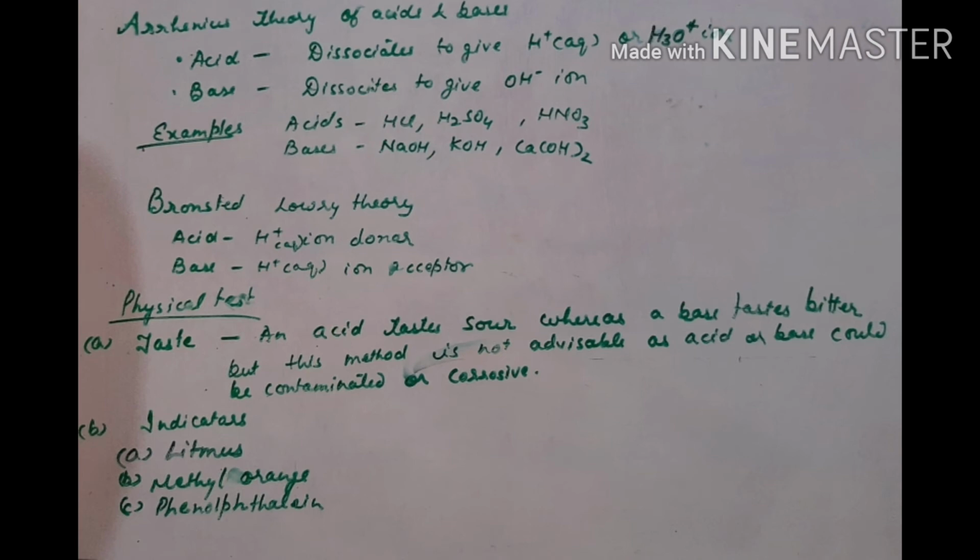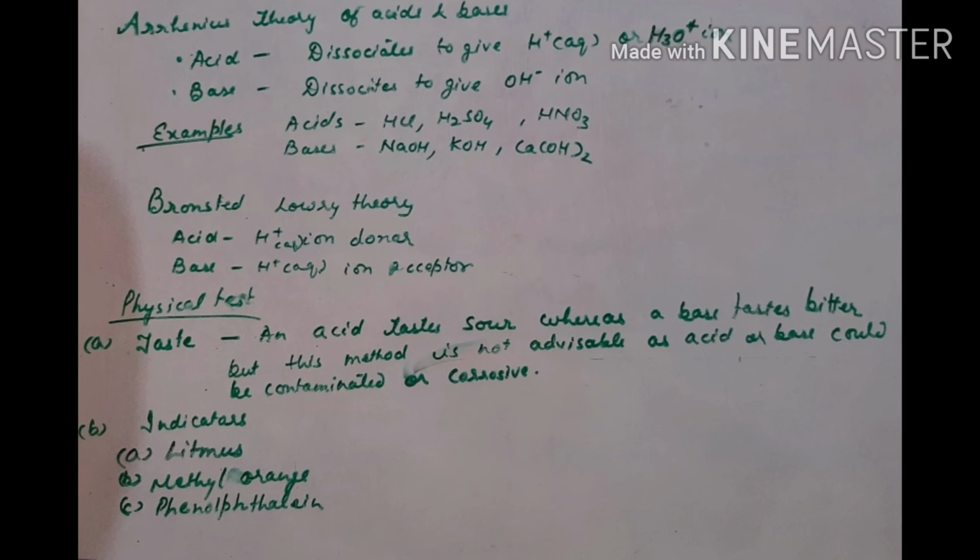So that's why it is not advisable to taste the substance just to know whether the given substance is an acid or a base. Now we will be discussing another way of testing acids and bases, that is by the use of indicators. Let us discuss what indicators are. An indicator is a chemical substance which shows a change in its physical properties, mainly color or odor, when brought in contact with an acid or a base.